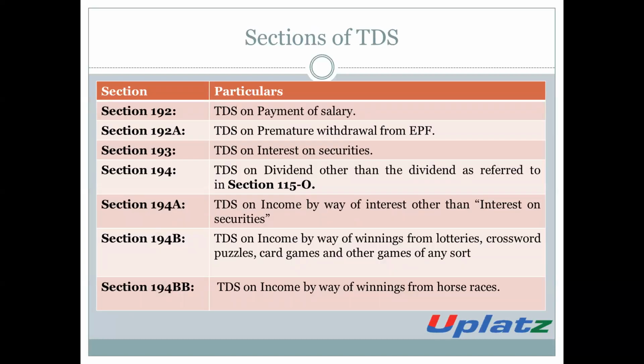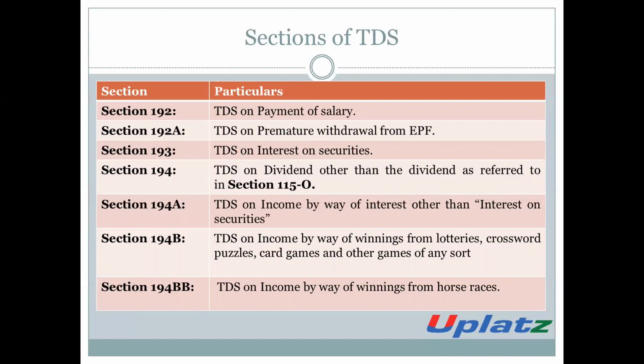Now we will discuss the sections of TDS. Section 192, TDS on payment of salary. Section 192A, TDS on premature withdrawal from EPF. Section 193, TDS on interest on securities. Section 194, TDS on dividend other than the dividend which is referred to in Section 115O.